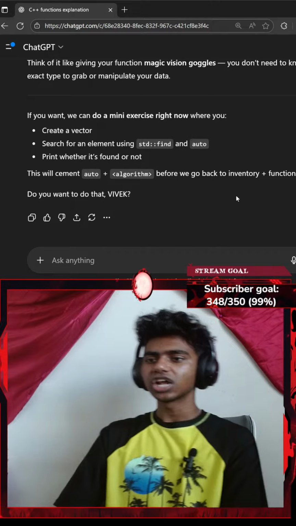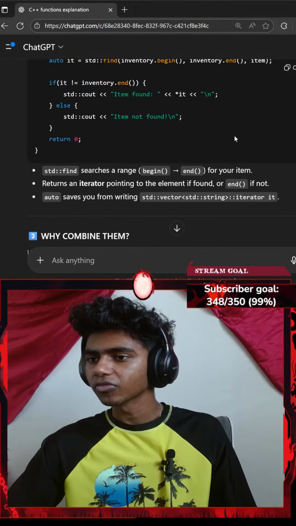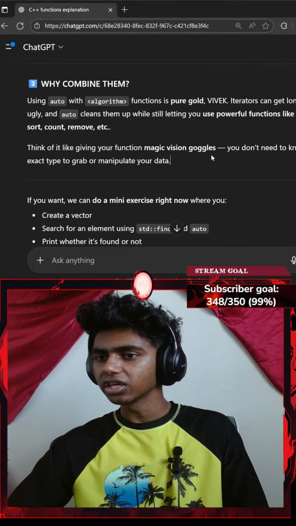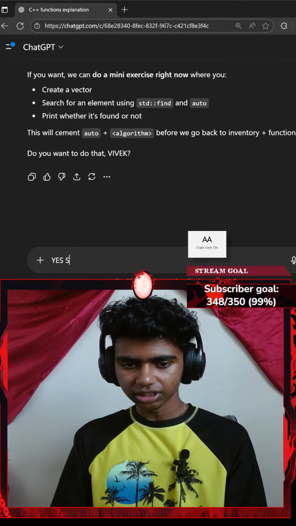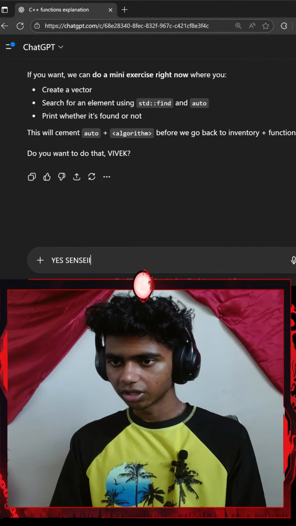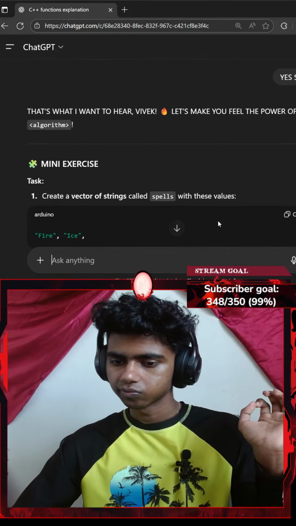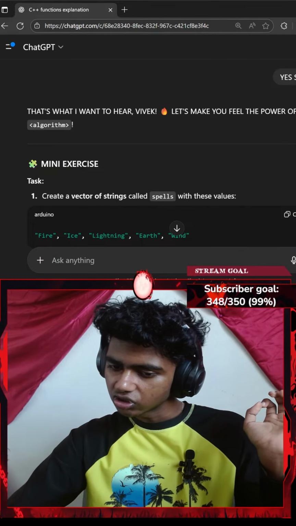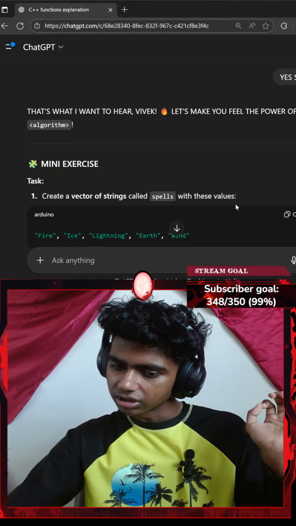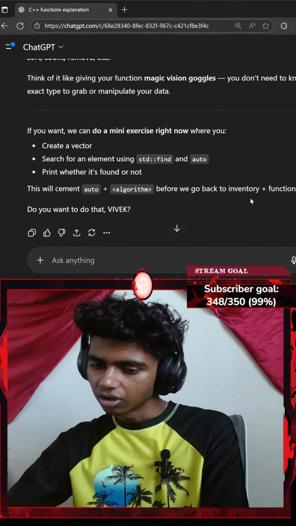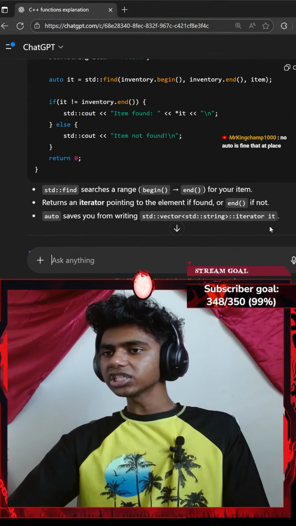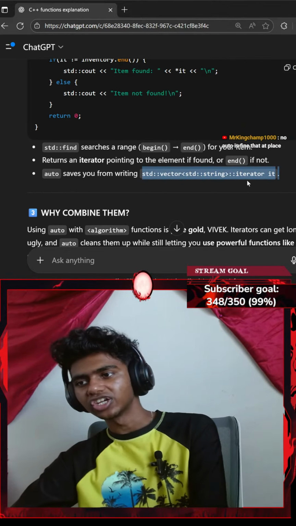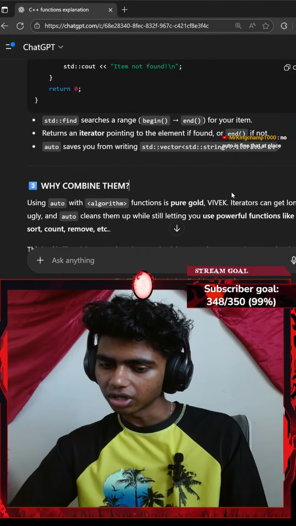Oh, in that case, instead of using auto, should I just type std::vector<std::string>::iterator? Would that actually make sense? Is that good practice? Okay, let me say something like yes. Okay, let's do a question. Find line would basically return a pointer to the potion string, and the asterisk is for dereferencing that pointer. No, auto is fine at that place. Honestly, I don't mind typing more. Like I could type std::vector<std::string>::iterator it. You can use auto for long types like that.